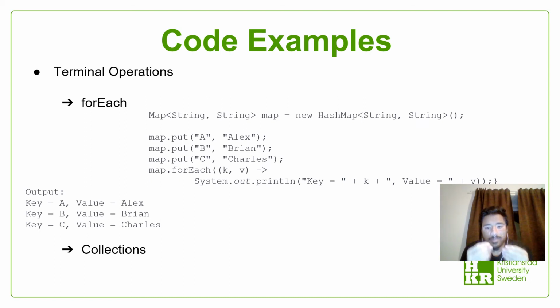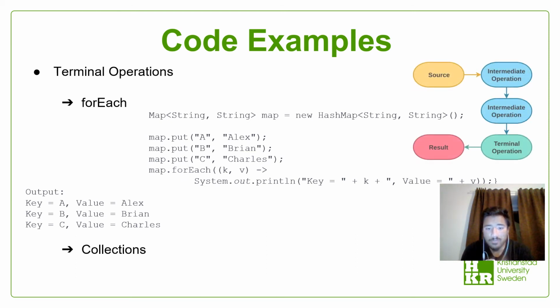But first, let me explain what hash map is. Hash map is a map-based collection class that is used for storing key and value pairs. So, in the following code, a mapping is created between keys and values. As we can clearly see, all the keys and values have been linked together using map.put, and then in parentheses and in double quotes A, comma, and in double quotes again Alex. And then the same has been done for Brian and Charles with their respective keys as B and C.